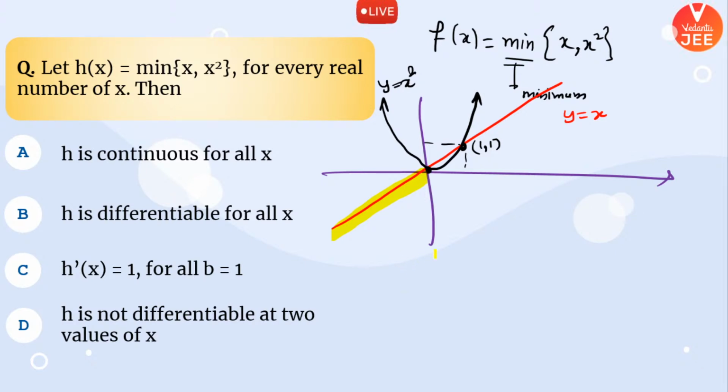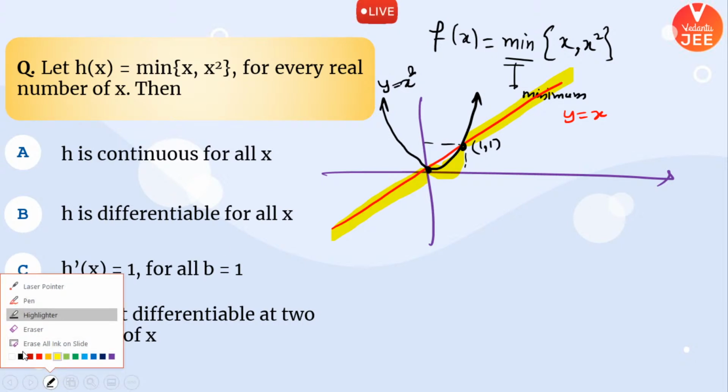If I look at the values of x between 0 to 1, the black graph is lying below the red graph. Hence, black graph is giving me minimum values. And when I see for x belonging to 1 to infinity, red graph is lying below black graph. Hence, this is the minimum value.